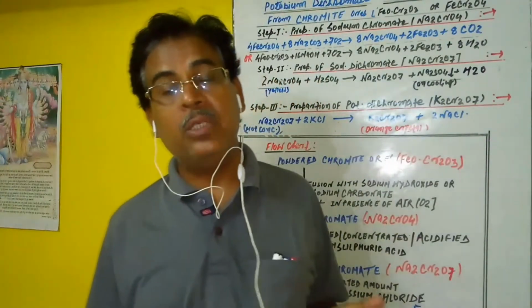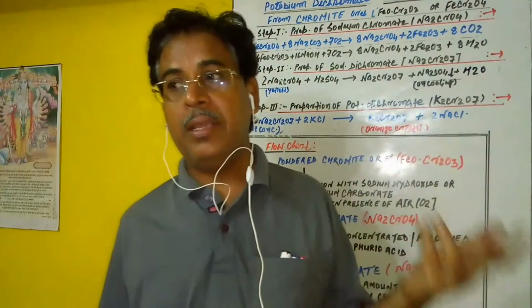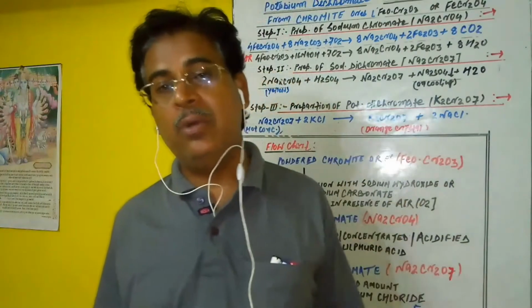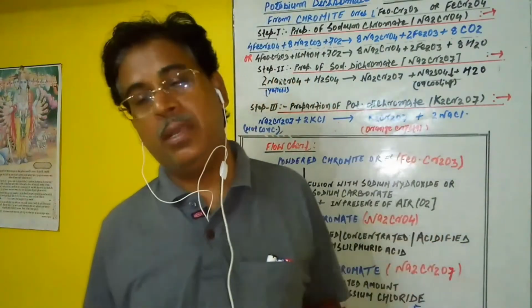The byproduct, sodium sulfate, crystallizes out on cooling as Na2SO4.10H2O. It can be filtered out, and the mother liquor now consists only of sodium dichromate.